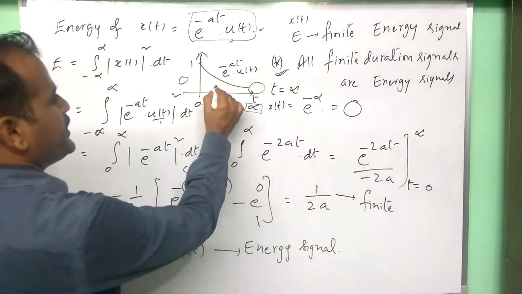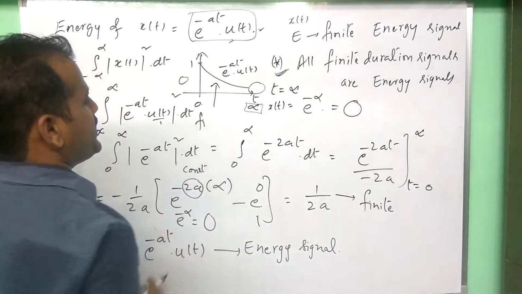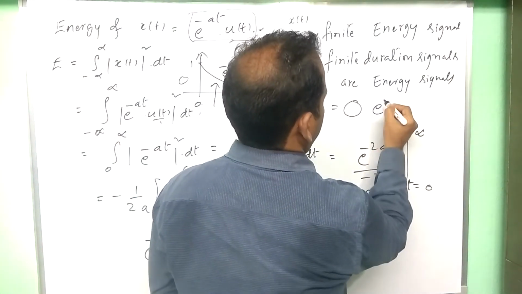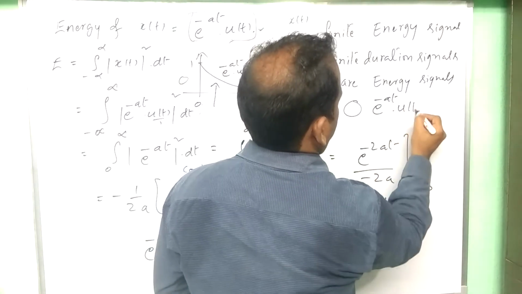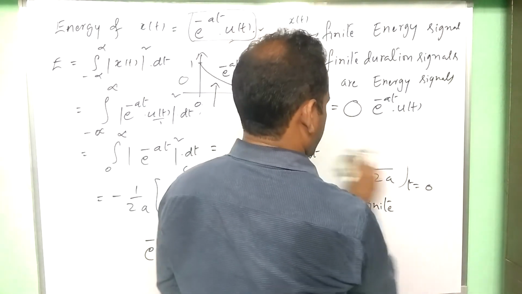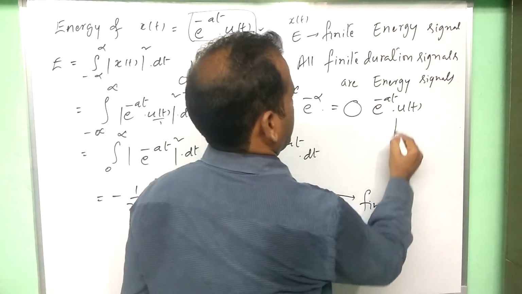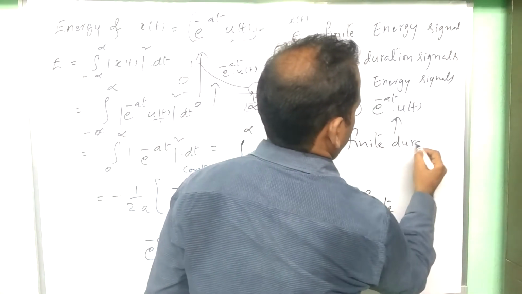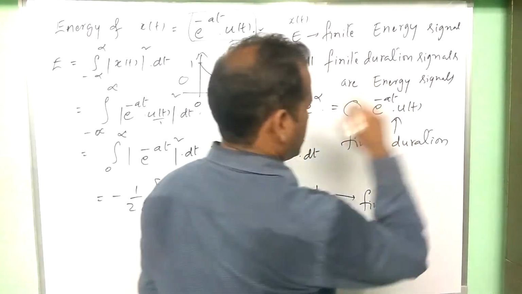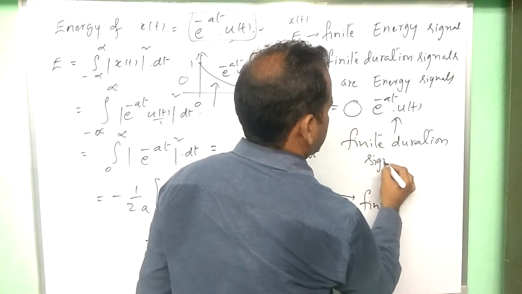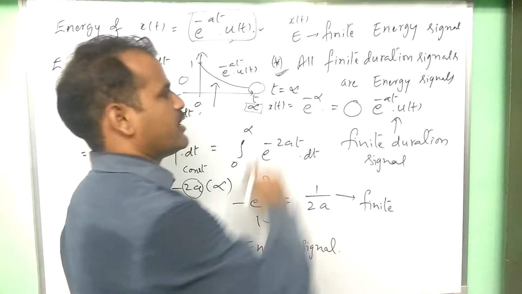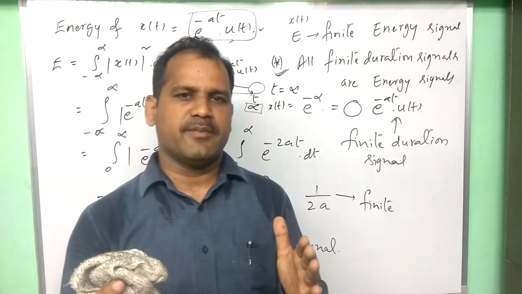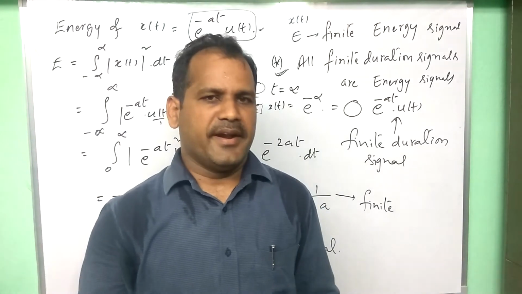So this should be a finite duration signal. Simply I am writing here e power minus at u of t should be considered as a finite duration signal. So the statement we have observed is correct. Whenever a signal is finite in time duration, it should be an energy signal.